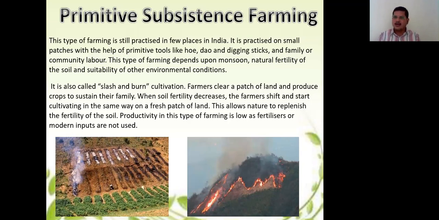They won't sell the crops, that is sufficient only for them. So when soil fertility decreases, the farmer shifts and starts cultivating in the same way on a fresh patch of land. They will shift the farming into the next part of the land.